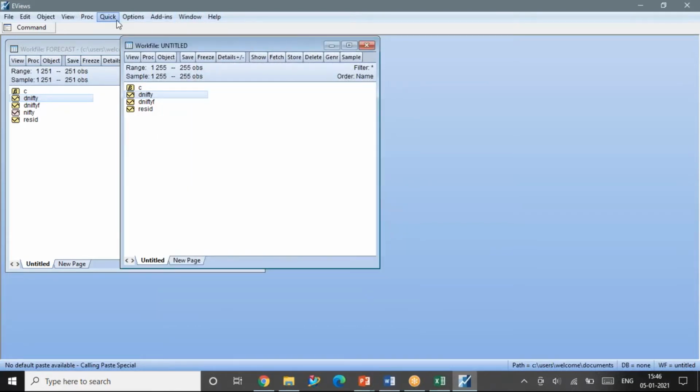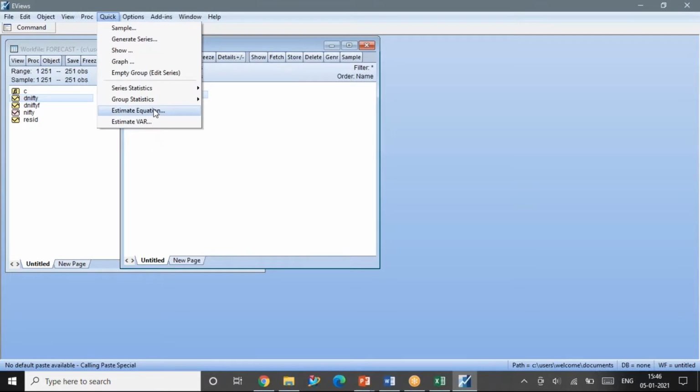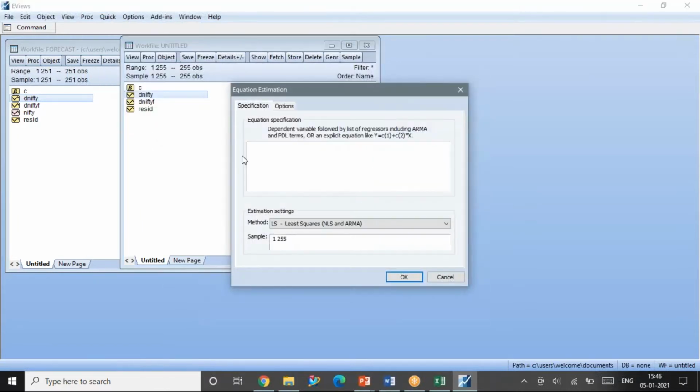I have to run the equation and then give the forecast. Estimate equation. So my equation is D Nifty C AR2 AR5 AR7 and MA6. I'm giving okay.